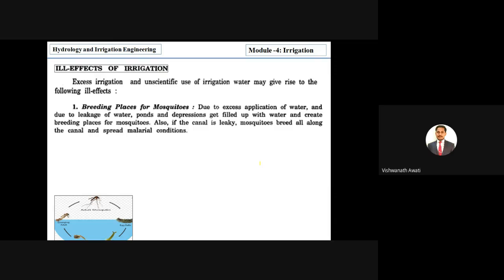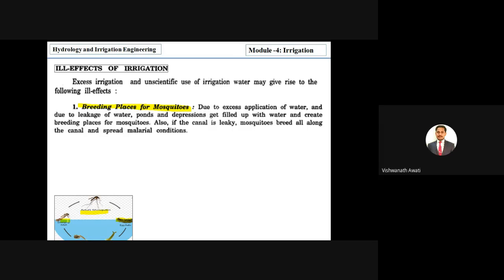One is a breeding place for mosquitoes, right? We know how the breeding of mosquitoes takes place. It takes place in water, you can see in the image. The adult mosquito lays eggs in water, and after the egg stage it goes to the larva stage, and then to the next stage of growth, then it becomes a mosquito. This entire process takes place in water.